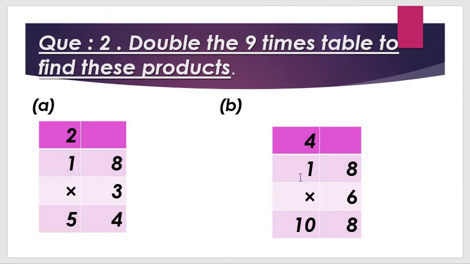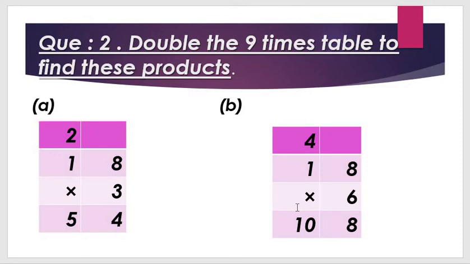6 ones are 6. First of all, what to do? 6 multiplied by 8. 6 eights are 48. 8 here and 4 carry, and then 6 ones are 6. 6 plus 4, so how many? 6, 7, 8, 9 and 10. So the answer is 10. How is it possible? 6 ones are 6, plus 4, so 10. So 18 sixes are 108. Got my point, all students? Understood?